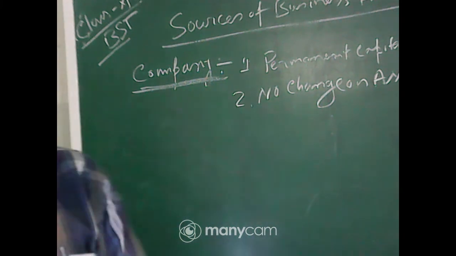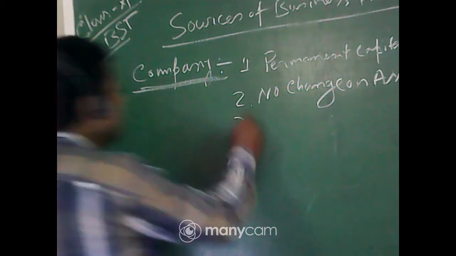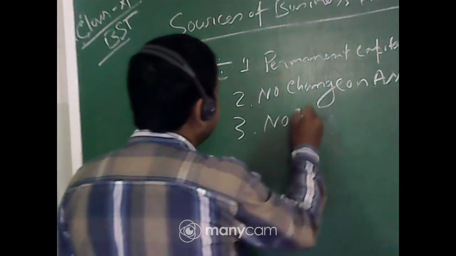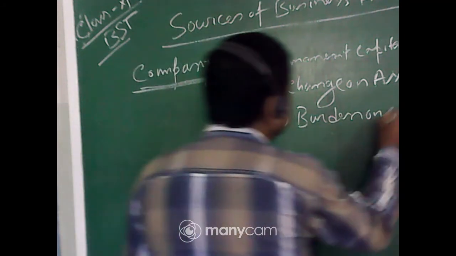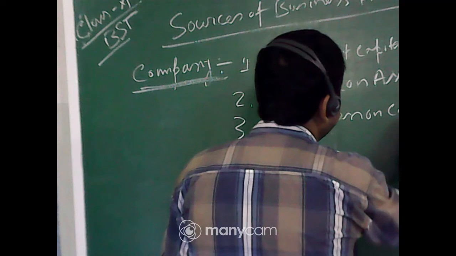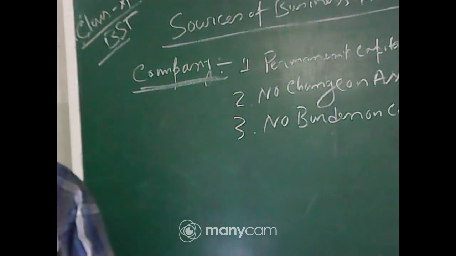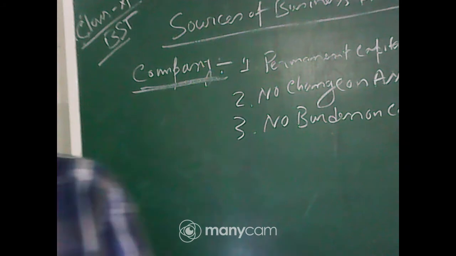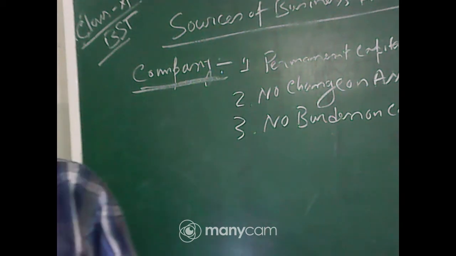Now, the third point is no burden on the company. Payment of equity dividend is not compulsory. So in the year of losses, there is no payment of dividend to equity shareholders.